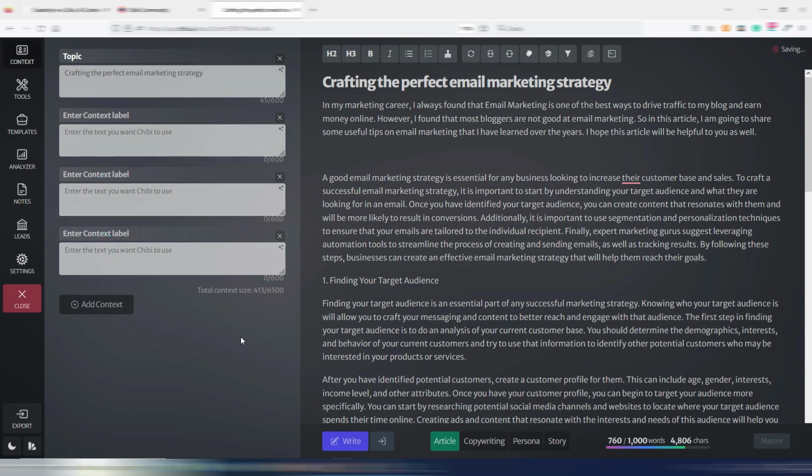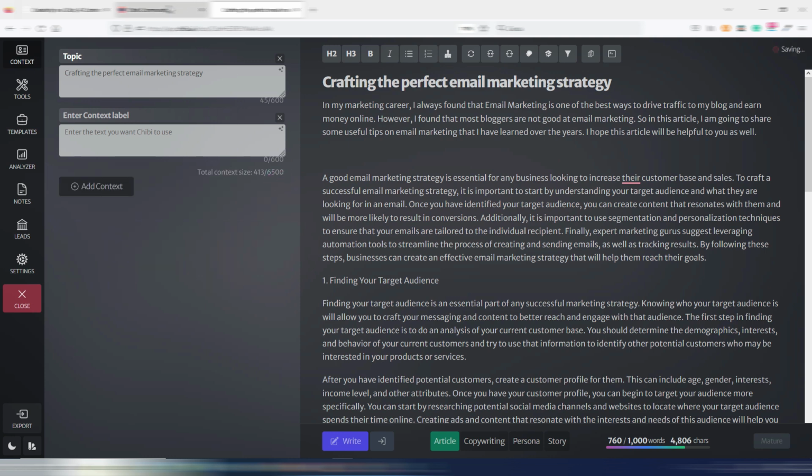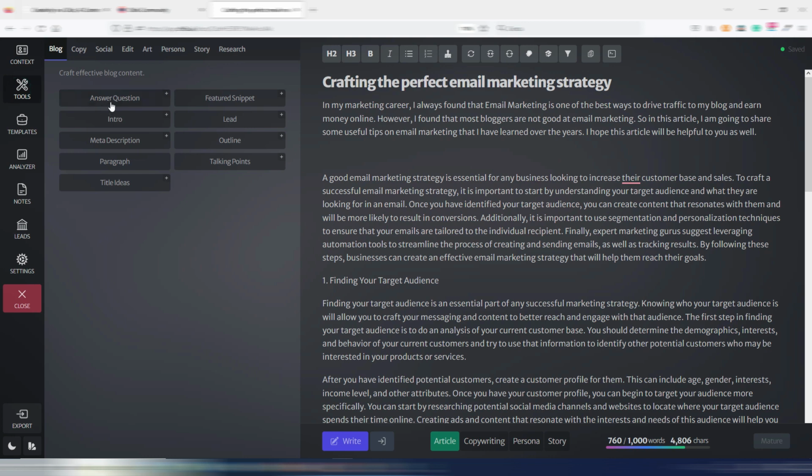Chibi is the only tool I know that is capable of doing something like this. I know it's something a little bit advanced, so it's not something you will use maybe the first times with Chibi, but you will learn to use it. In the community, Chad made a really good video about this dynamic context, and you can use dynamic context here in your document context, in your tools context.